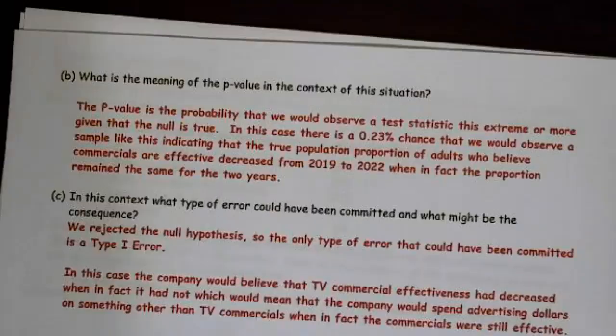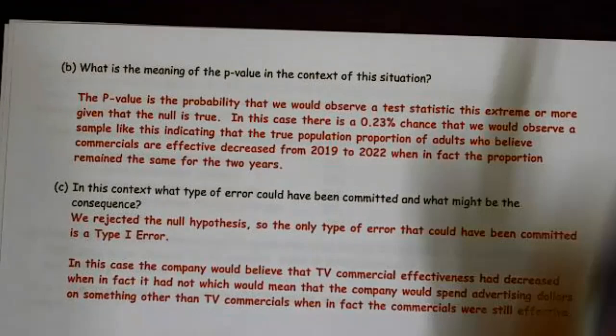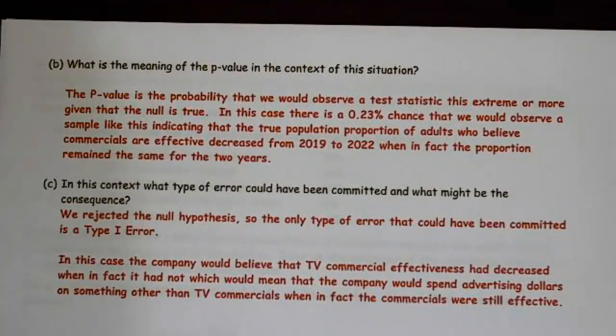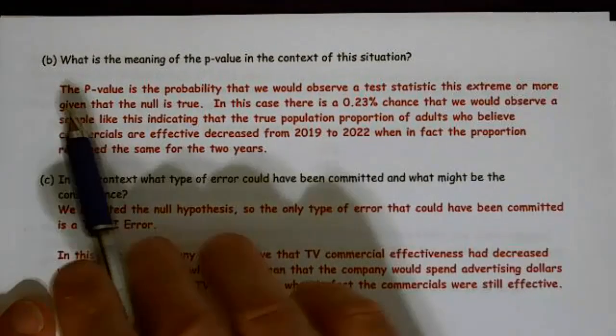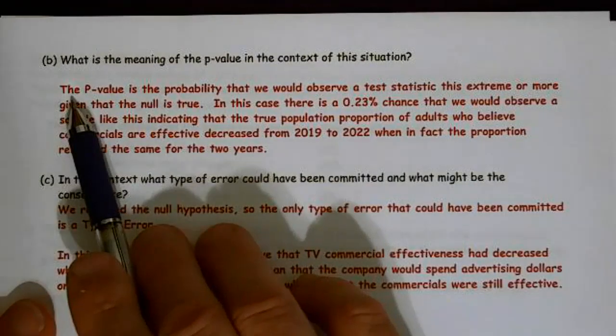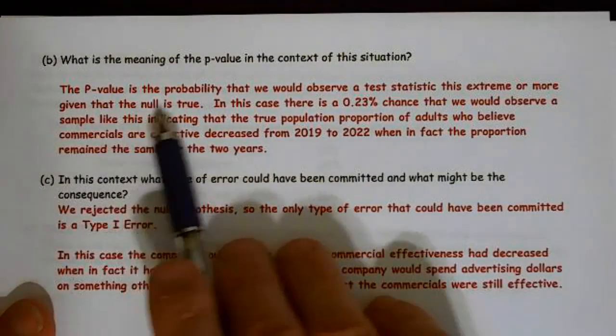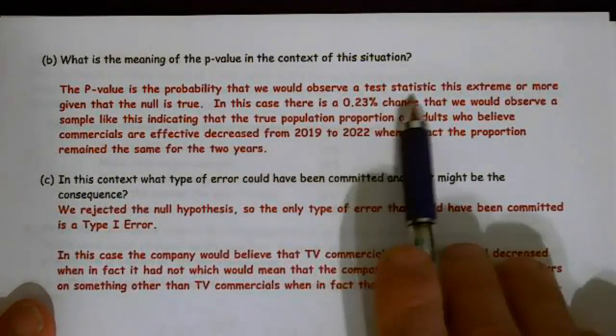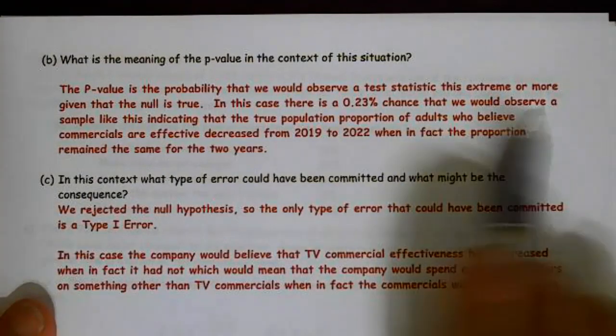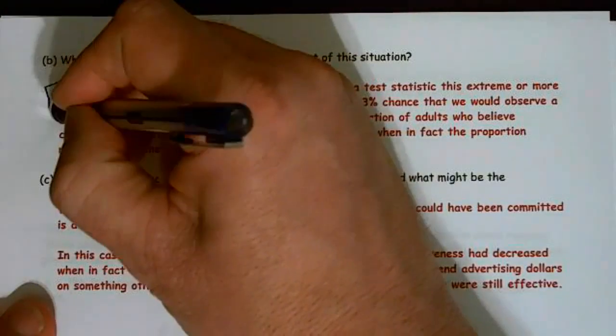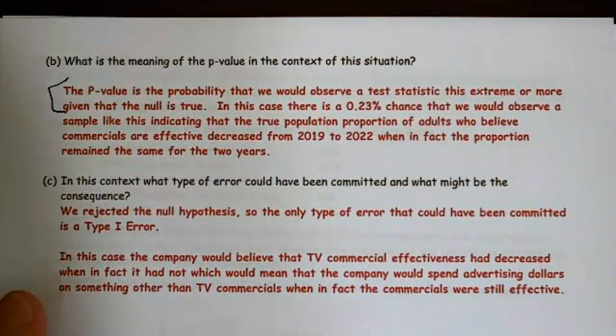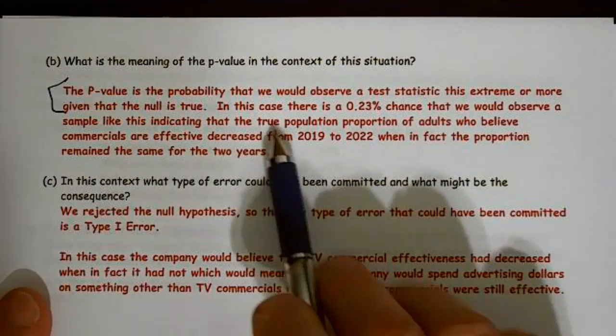But then we had, what is the meaning of the p-value? And I was kind of disappointed that I had so many people mess this up, although we've gotten better about writing the definition of what p-value means. P-value is a probability that we'd observe a test statistic this extreme or more extreme given the null is true. You got some points for that, but that's not going to get you much. You have to put it in context.